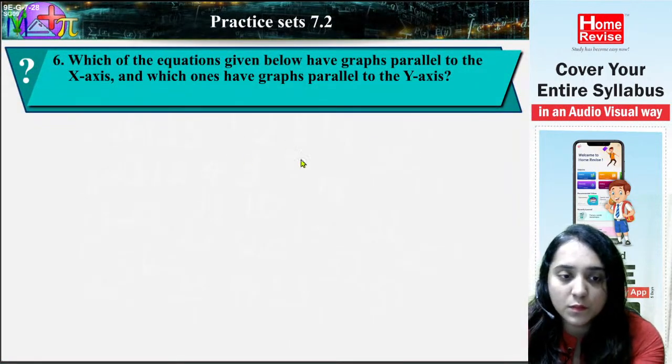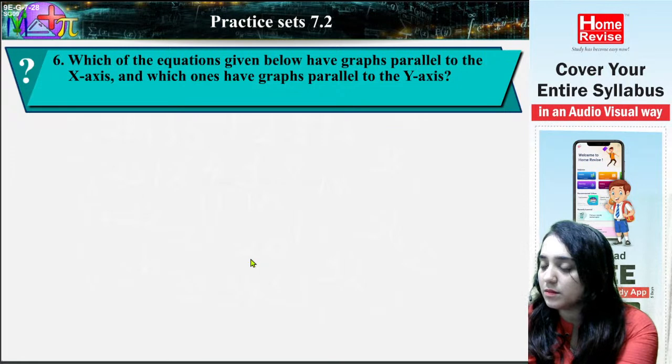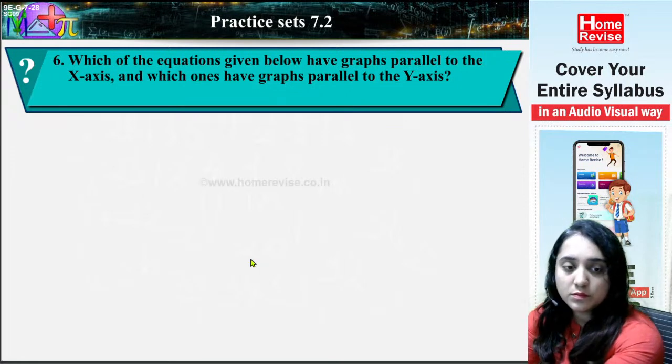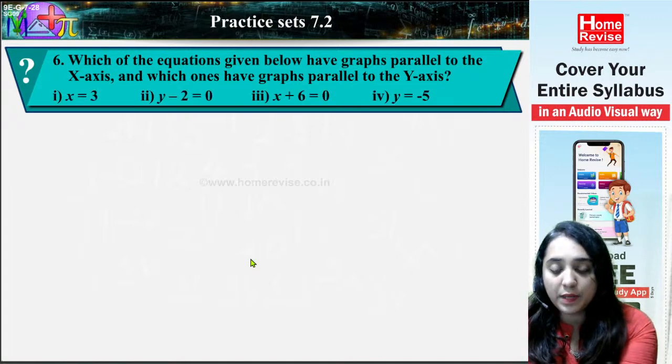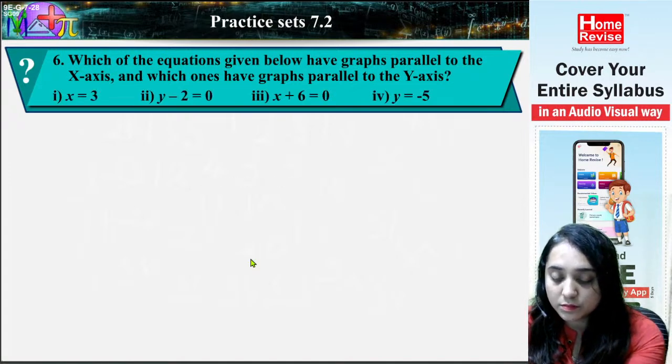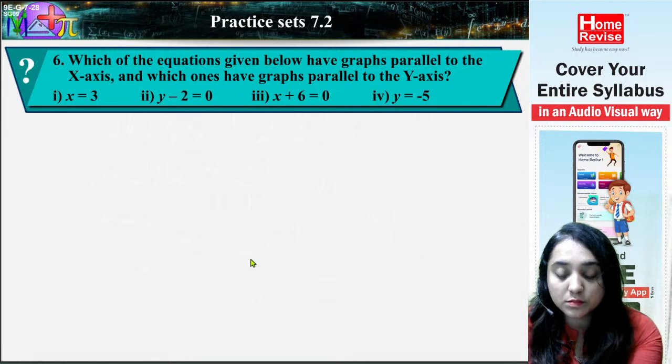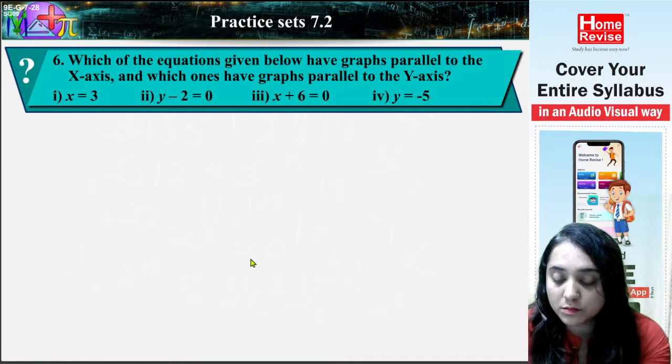Question 6. Which of the equations given below have graphs parallel to the x-axis, and which ones have graphs parallel to the y-axis? 1. x is equal to 3. 2. y minus 2 is equal to 0. 3. x plus 6 is equal to 0. 4. y is equal to -5.